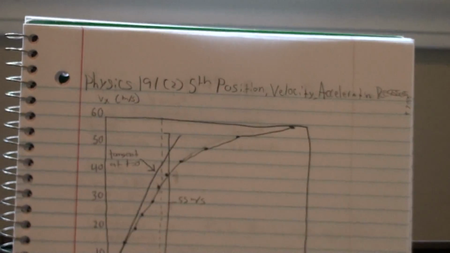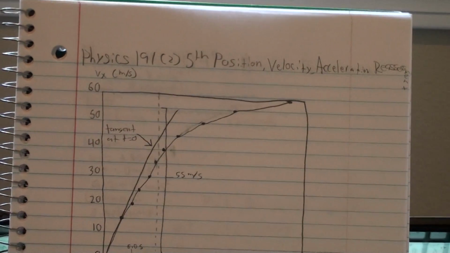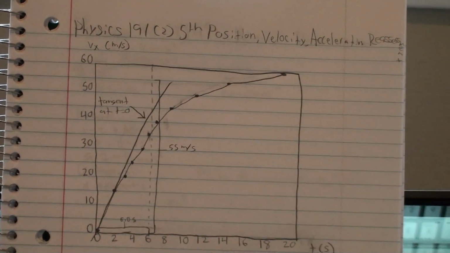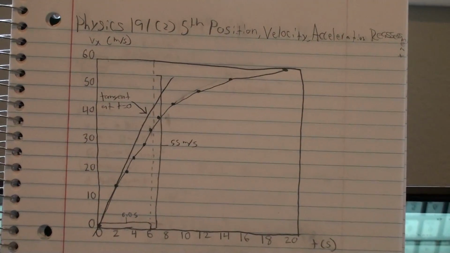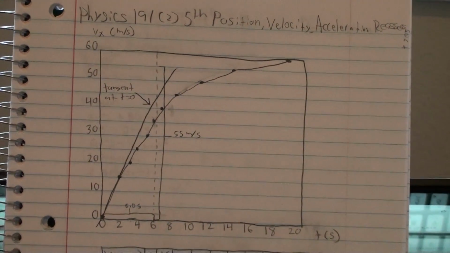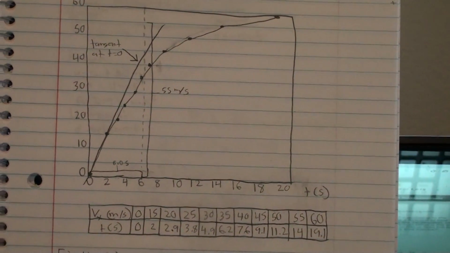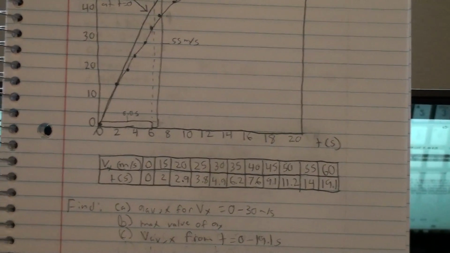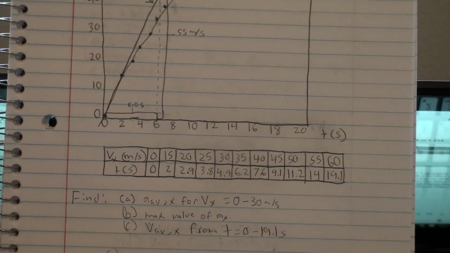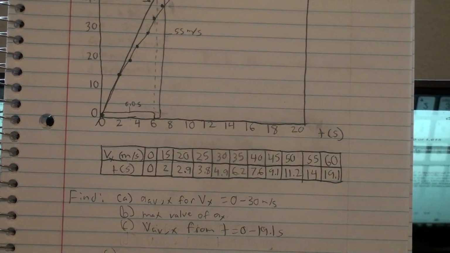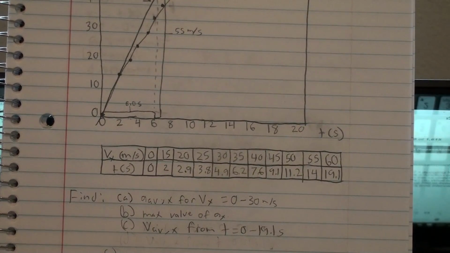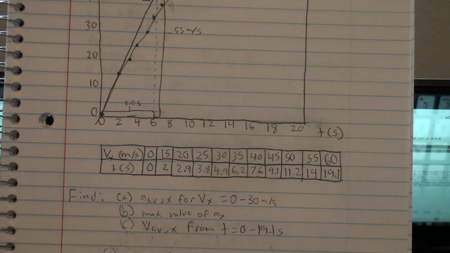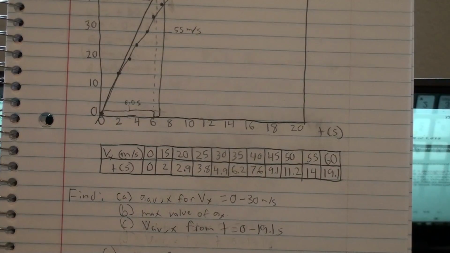Well, the first thing I have written on here is the chart that was mentioned in the question. It shows the car traveling, and all the data points are right here in this little table. But to find the average acceleration, the change in velocity for the time interval is going to be divided by the time interval. And then to find the instantaneous acceleration, it's just the slope of the velocity graph.